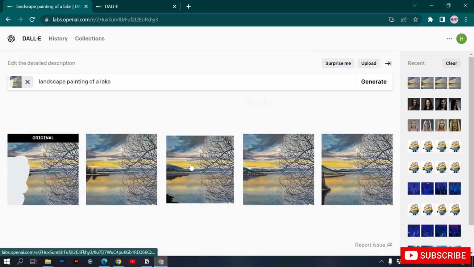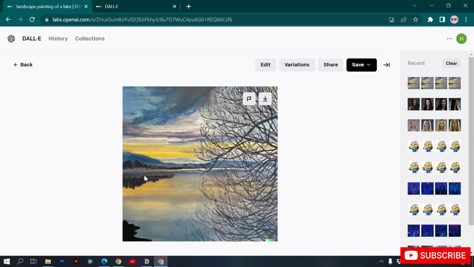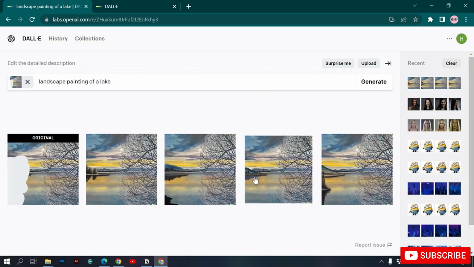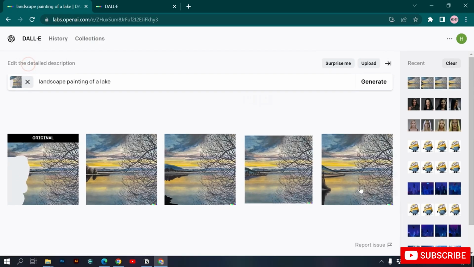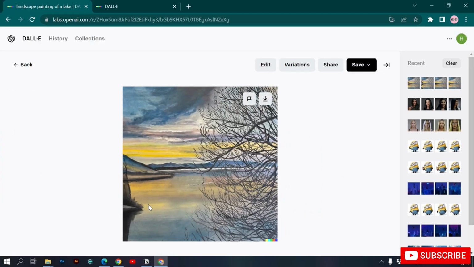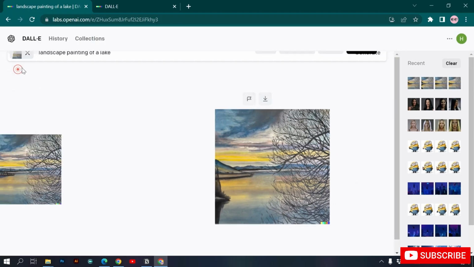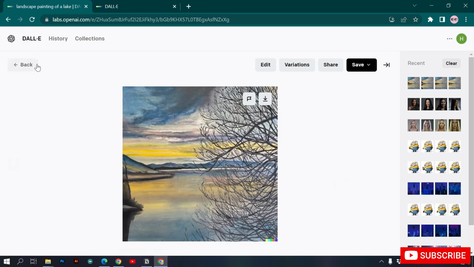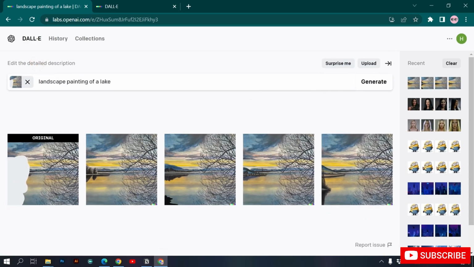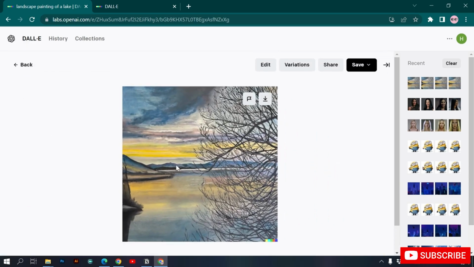Also, you can see the other images. This one is really great. You can see this one, it filled it as good. And we have this one. I like this one. So you can remove any parts of an image with the help of DALL-E like this. You just need to give a prompt related to what the image is about. I'll just click over here, and I like this one. I can just download it from here.